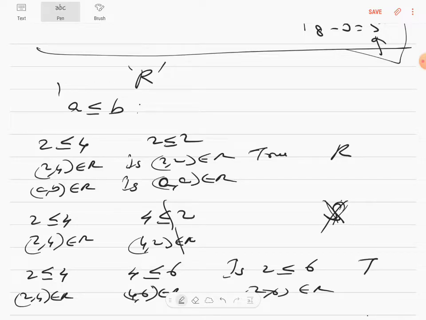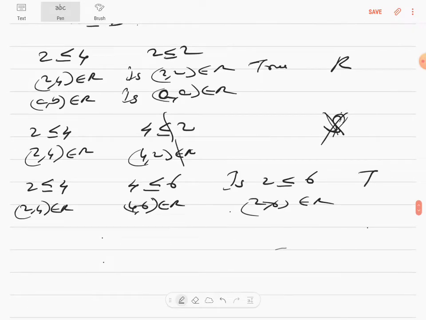First you have to prove it numerically so that your brain has accepted the fact that it's reflexive, it's not symmetric, but it is transitive. Now you prove it alphabetically. How to prove it? A is lesser than or equal to B is the relationship. A can be lesser than or equal to A. So true. That makes it